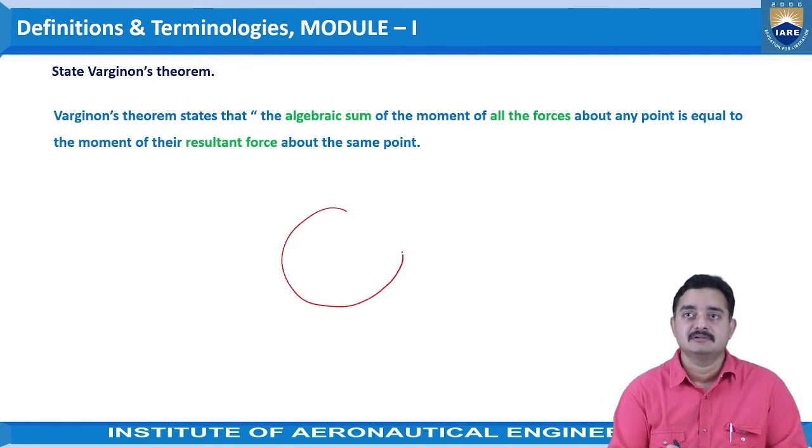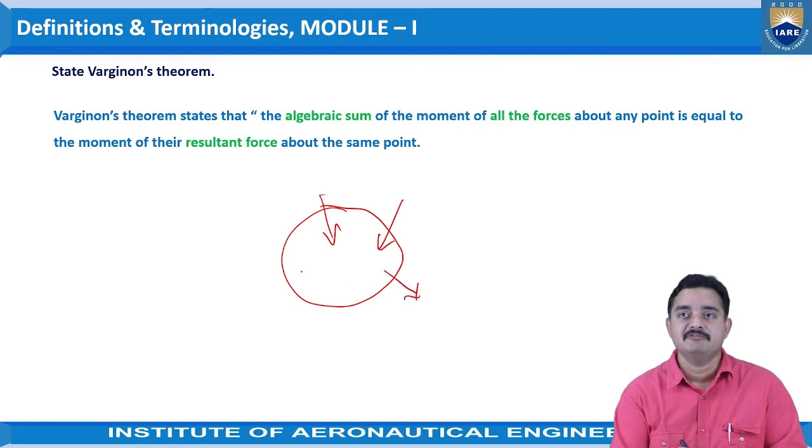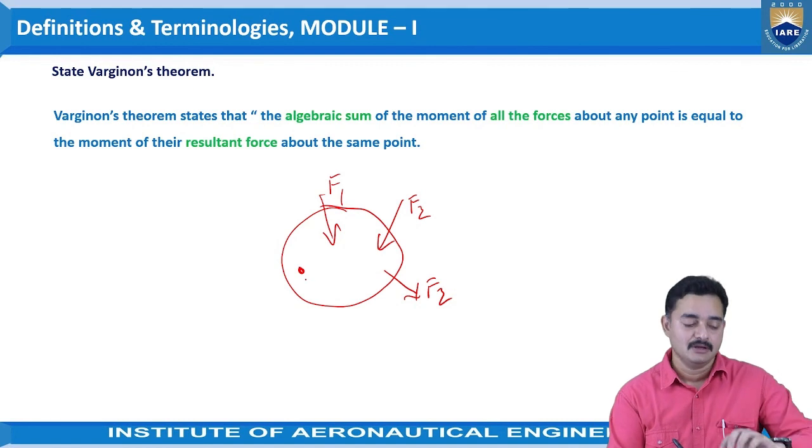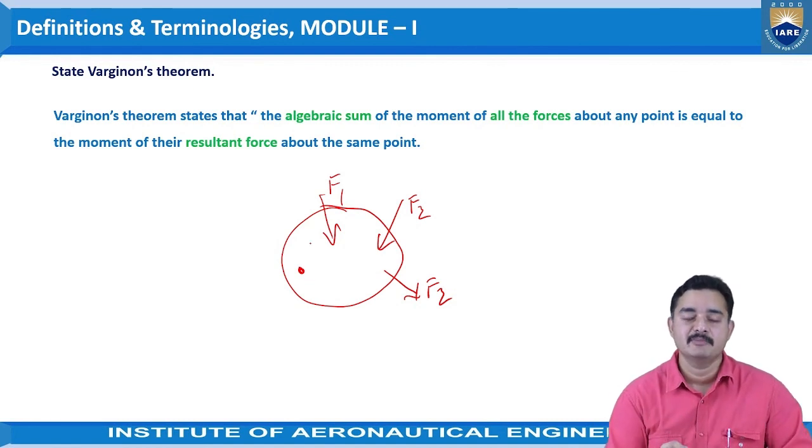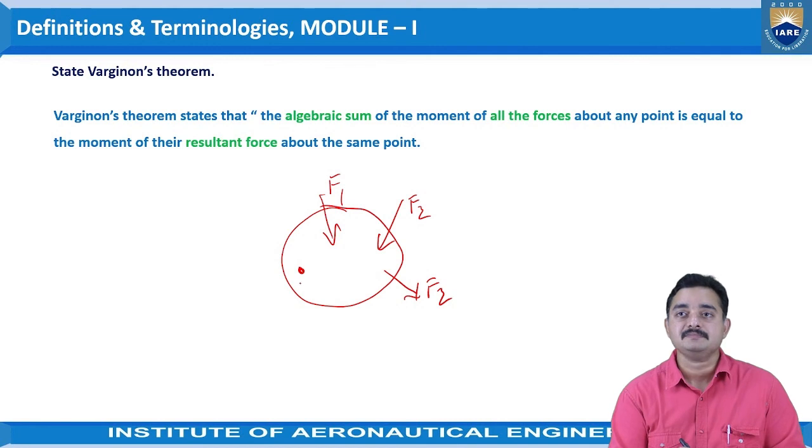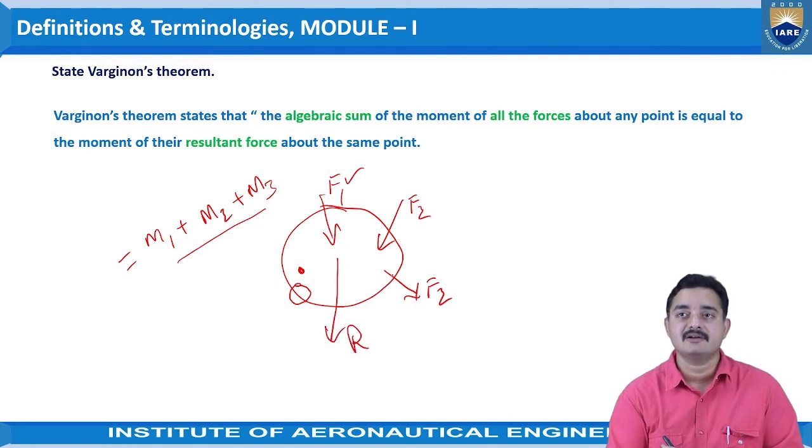So that means on a body, a number of forces are acting, and we are going to consider the moments of all these forces F1, F2 and F3. We know the formula for moment, that is force into the perpendicular distance between the moment center and the line of action, the moment arm. So if we consider the moments of all these forces, that is moment 1 plus moment 2 plus moment 3, which is the complete moment of all these forces, this is equal to, let us say, the resultant R. Resultant is R for this system.